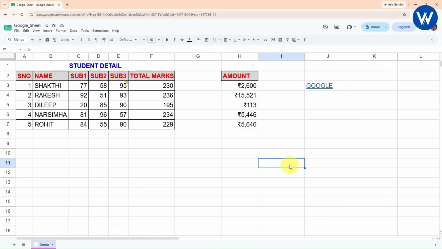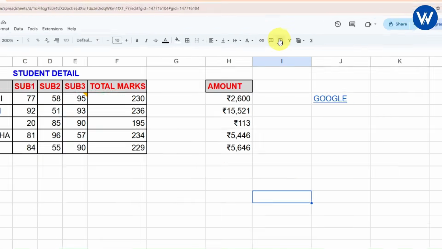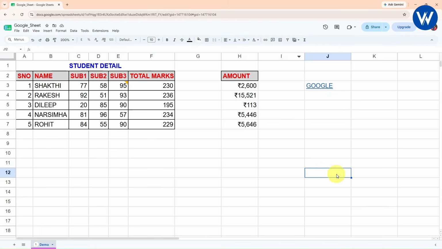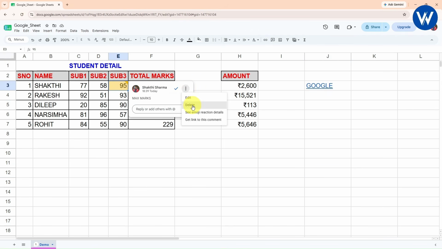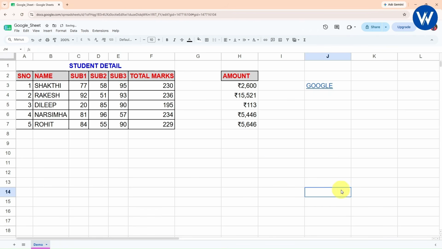Now moving to the next option, insert chart. Here we can see there is one option, insert chart. Let's suppose you want to insert a chart on this particular data. So first let me remove this comment. I will simply delete the comment with the help of this option. Yes, delete the comment. Okay.